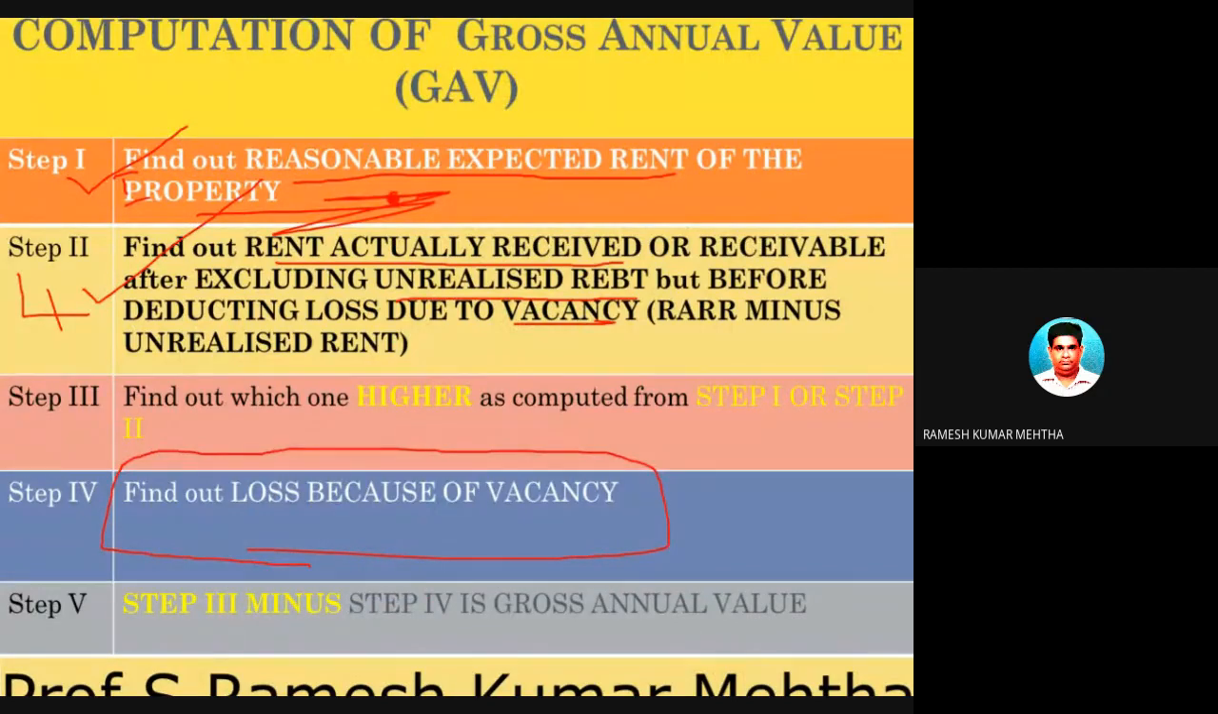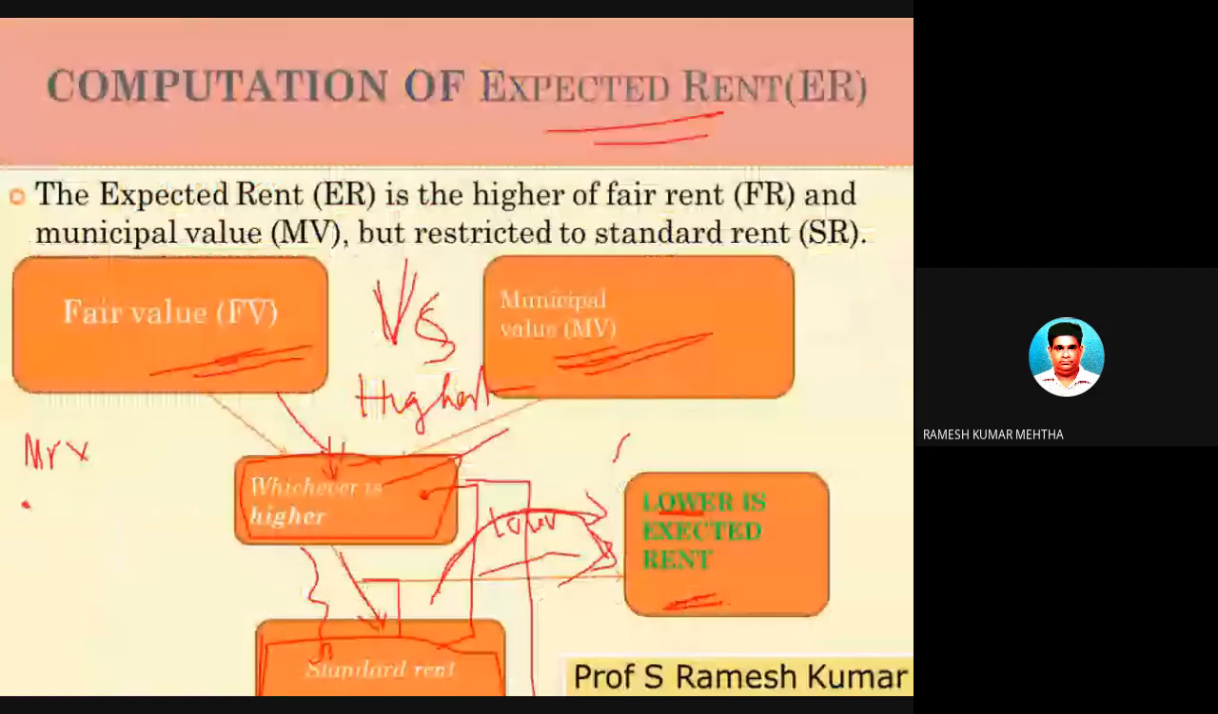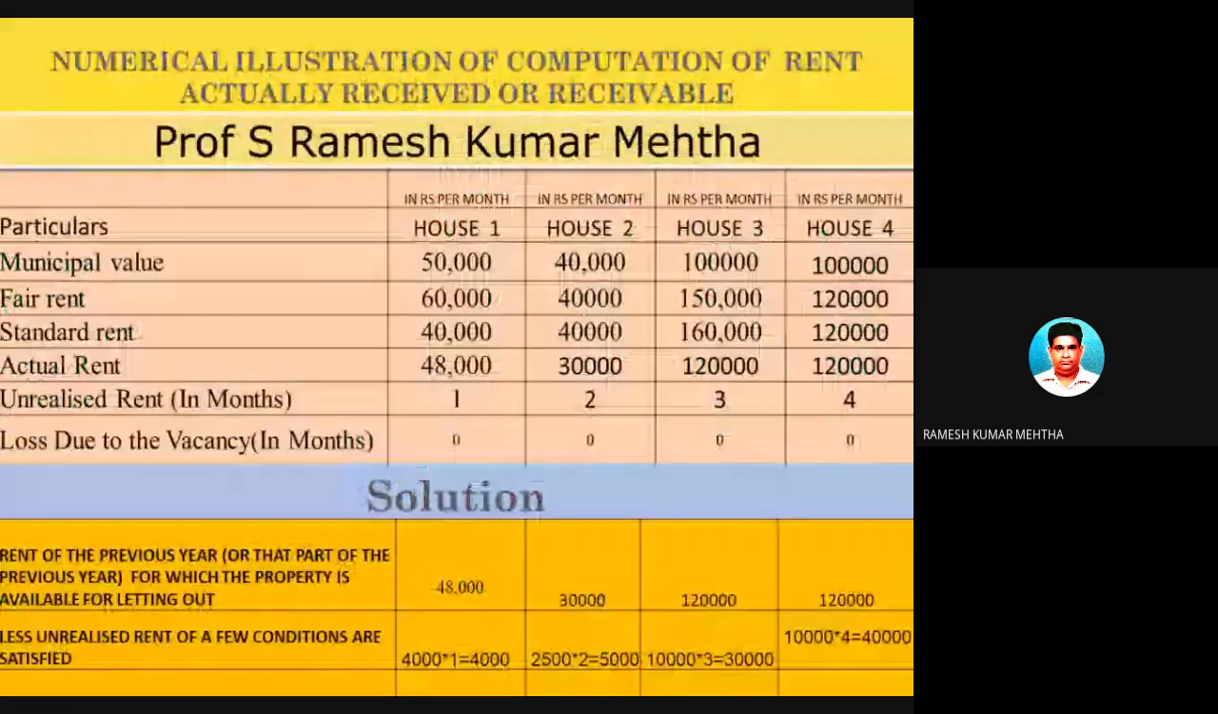Okay, so we'll do a problem on the second step. The problem is in front of you. Just take a snapshot and then we will solve the problem. In this case, we are going to find out step number 1 as well as step number 2. What is our step number 2? We have to find out the actual rent received or receivable. Now let's do the problem for house number 1, house number 2, and house number 3.